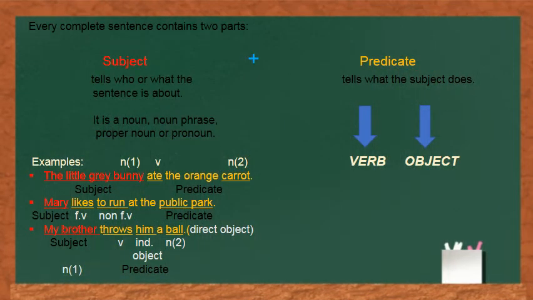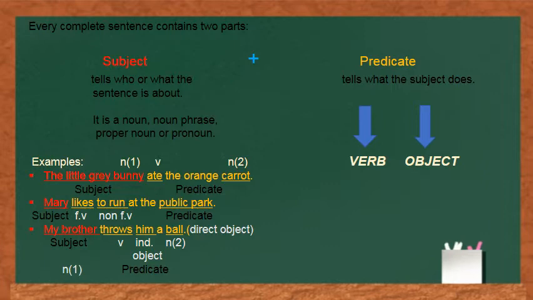In every sentence we mention a noun or a pronoun and then we say something about that noun or pronoun. The noun or pronoun we mention is the subject, and whatever we say about the noun or pronoun is the predicate.